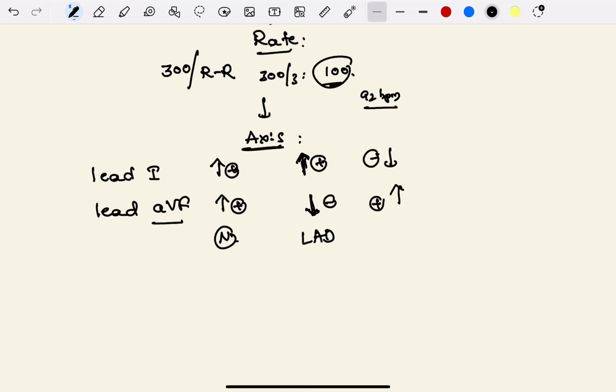So far it is normal axis, normal rate, and normal rhythm. So let's look at what is abnormal then in this ECG. Let's look at this.